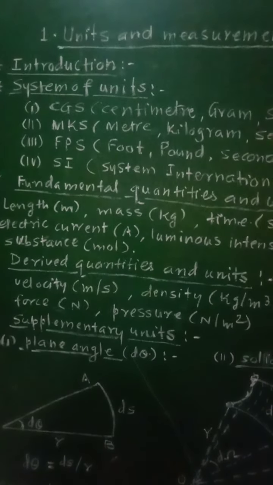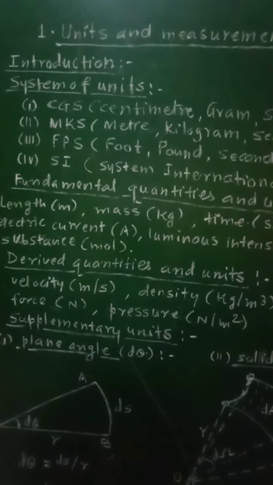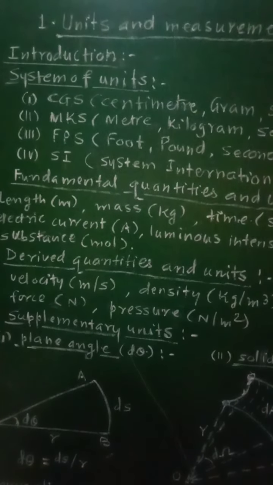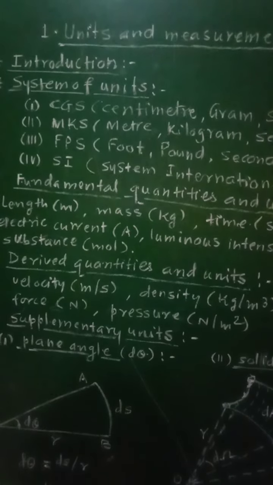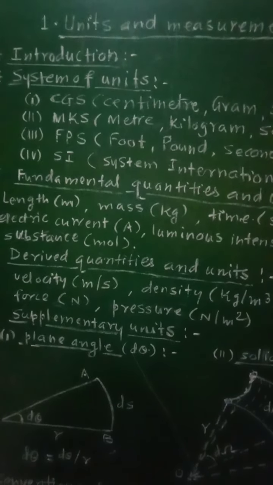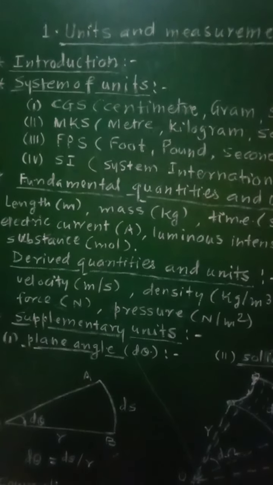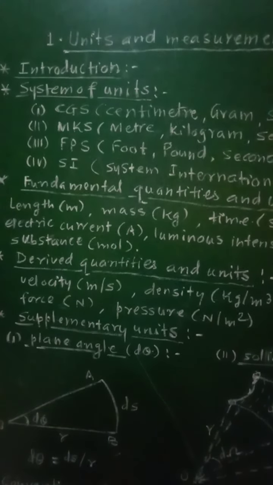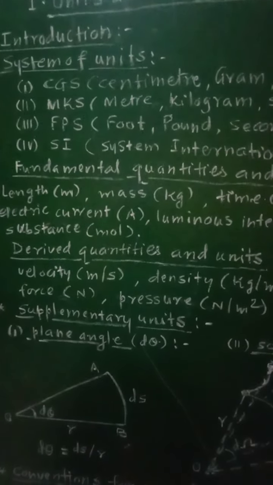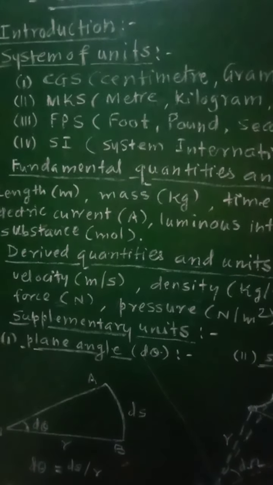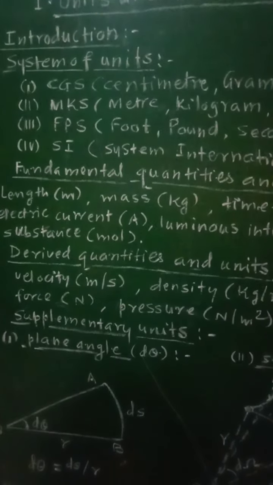For example, mass of a fruit is measured in terms of kilogram or gram. The length of the wire will be measured in terms of meter, and therefore in these examples kilogram, gram, meter are the units for different physical quantities such as mass and length.